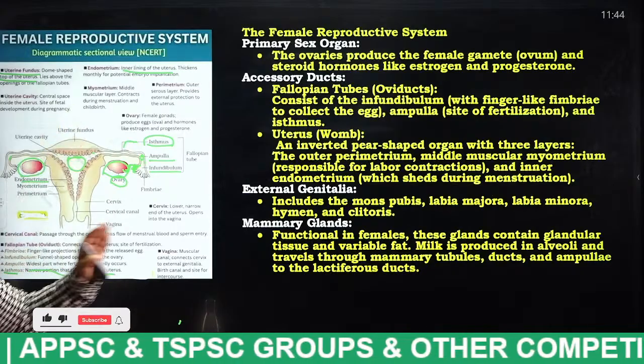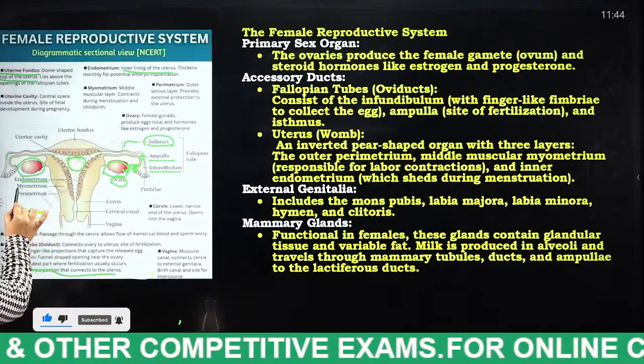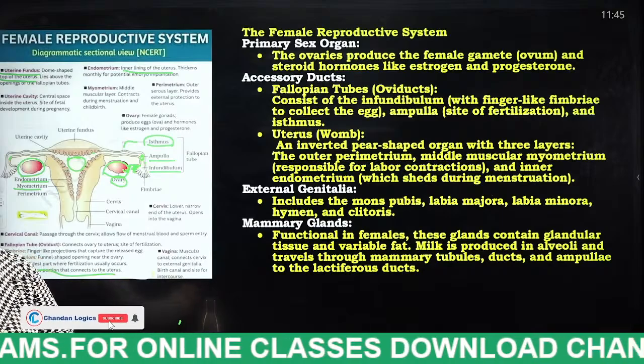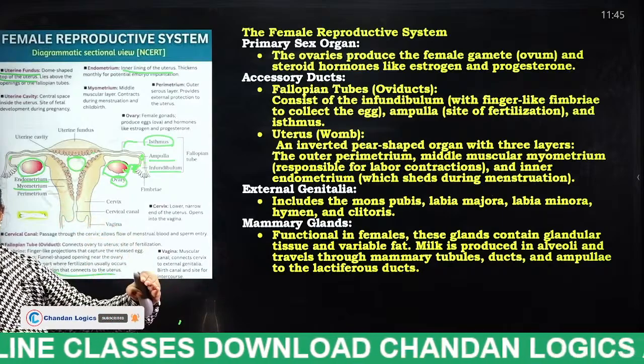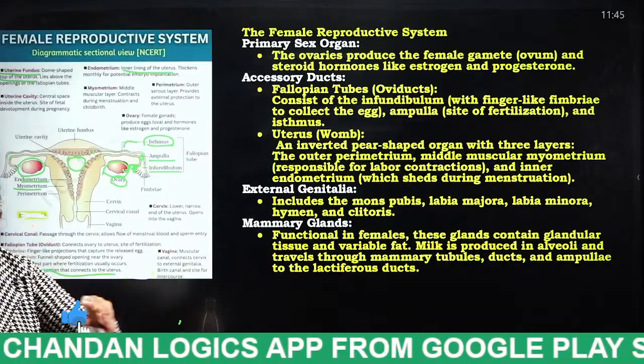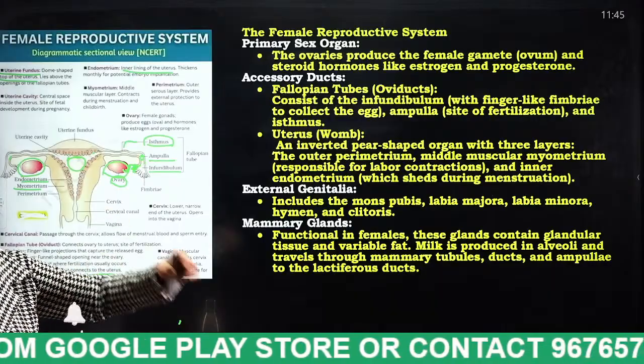Endometrium. Endometrium is known as what? Inner lining of the uterus. And the next one is myometrium. Myometrium is a layer. When the embryo is growing, it will contract. Do you understand what I am saying? The uterus contracts. This uterus consists of many layers.